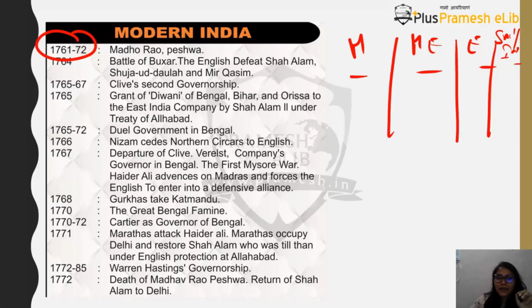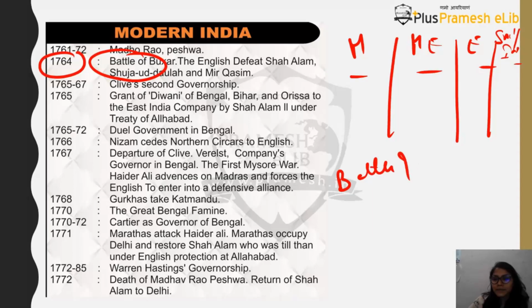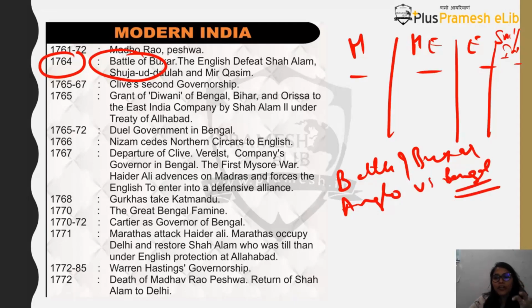Okay, Battle of Buxar, I told you 1763, it's actually 1764. So the Battle of Buxar is happening, and I told you it is fought between whom? See, actually what happens is the Battle of Buxar was supposed to be fought between the English versus the Bengal Nawab. Okay, but the Nawab of Bengal realizes that the English are not only a threat to Bengal but also to the entire India.